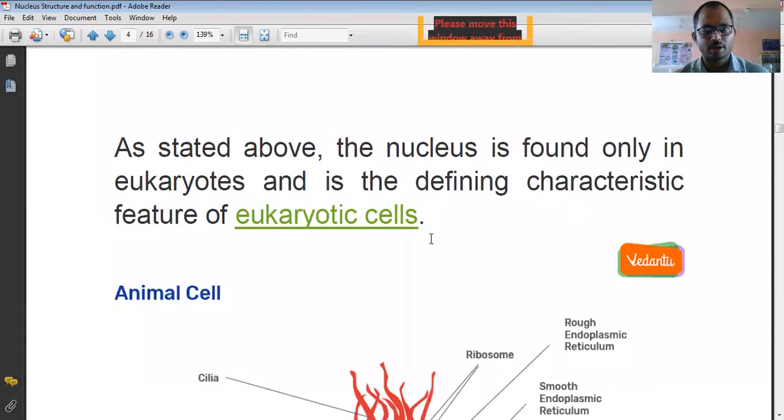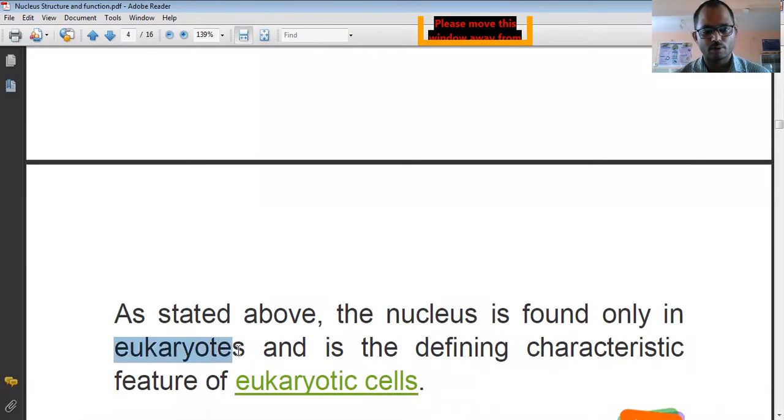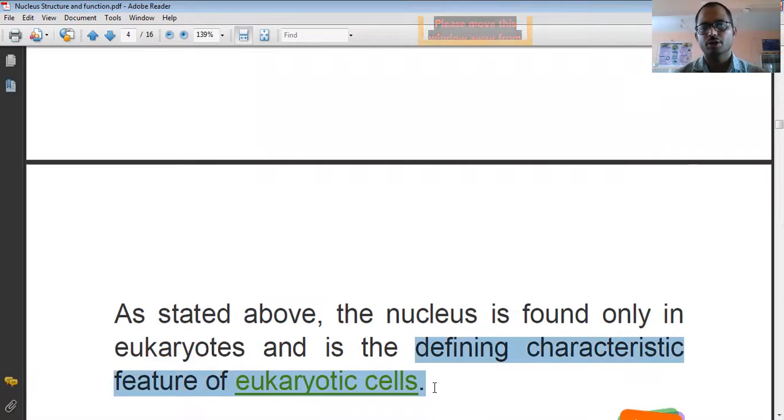So this states that the nucleus is found only in the eukaryotic cell. You can see here, the nucleus is found only in the eukaryotic cell, and that's why it is defined as the characteristic feature of the nucleus. So the presence of the nucleus is the characteristic feature of the eukaryotic cell. We can say that.